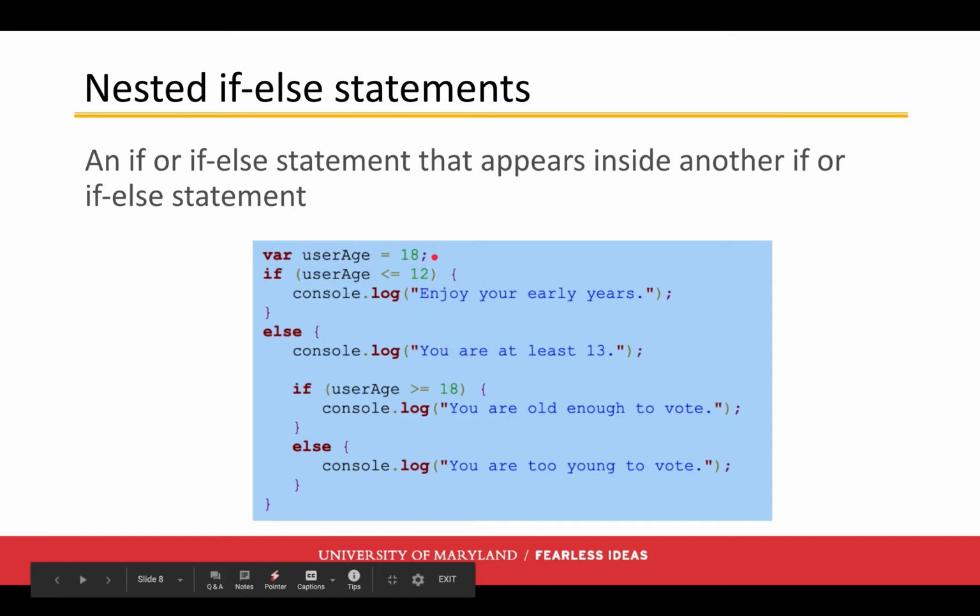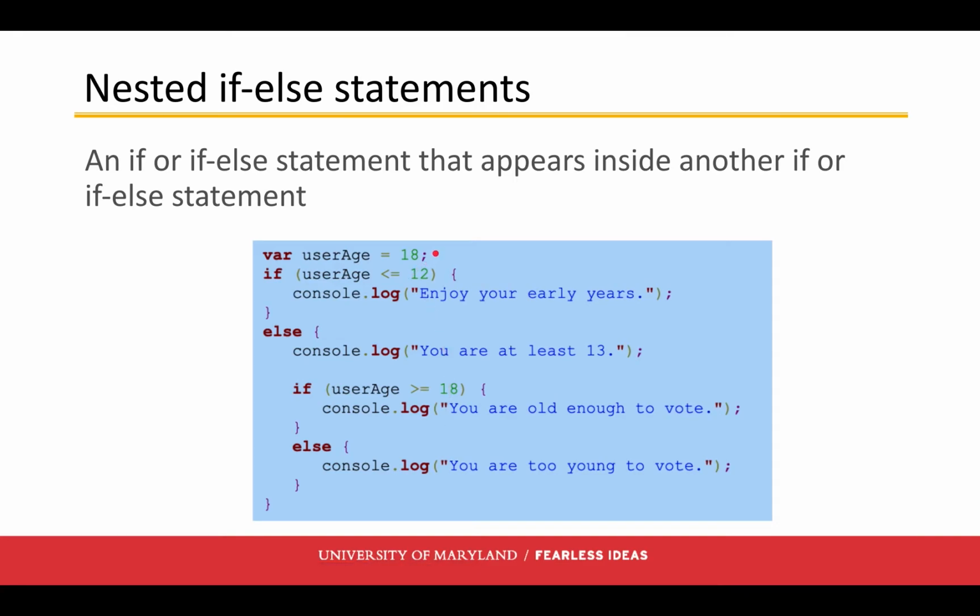Okay, so we've set user age to 18, and then we say if user age is less than or equal to 12. Well, 18 is not less than or equal to 12, so we're gonna jump to this line here. So console.log will print out you are at least 13, and then it will say if user age is greater than or equal to 18, which it is, 18 is greater than or equal to 18, it's also going to print out you are old enough to vote.